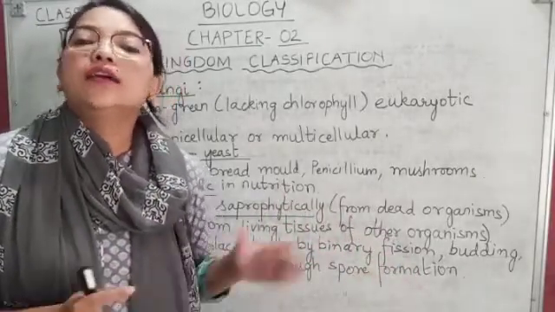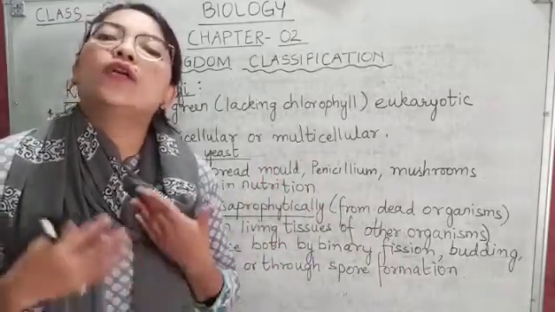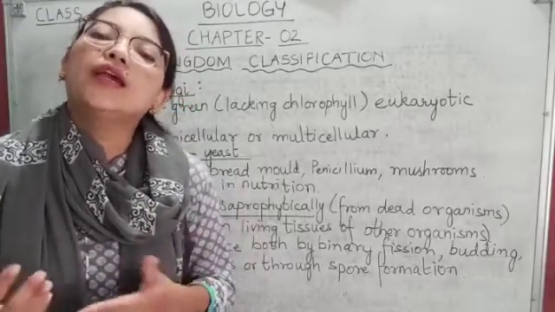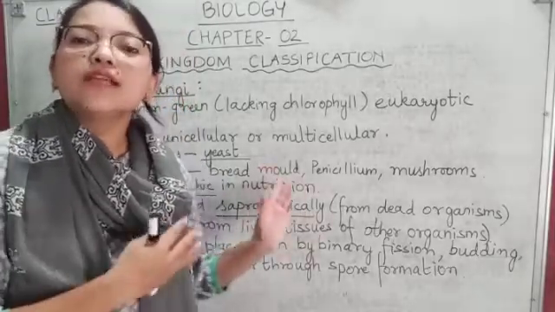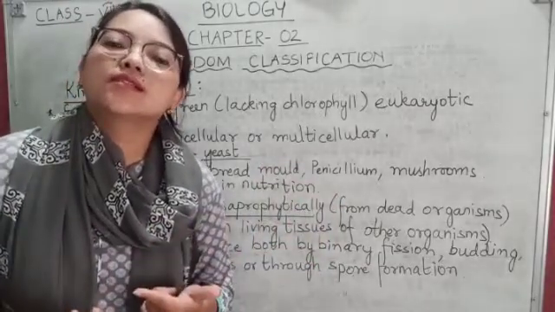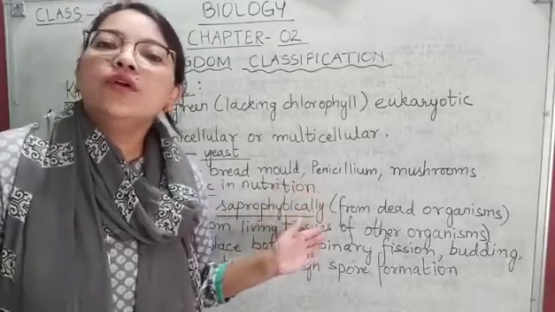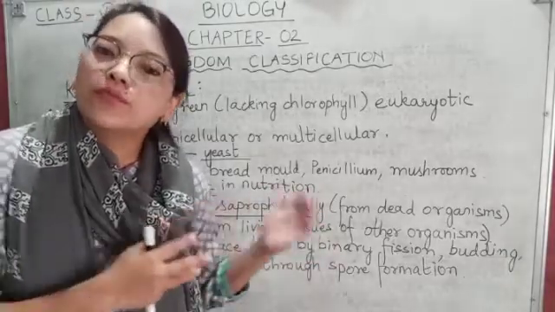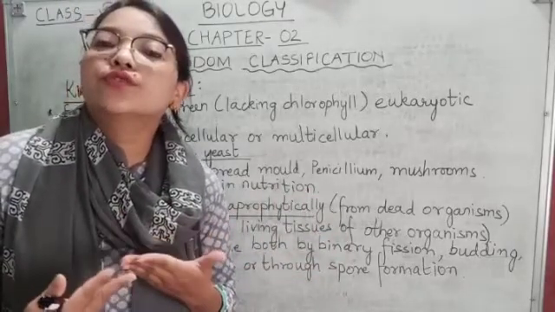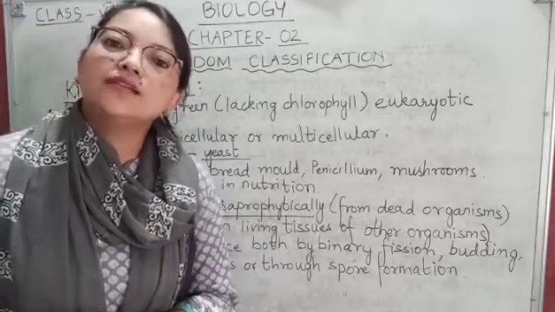Just now I told you about a unicellular fungus, which is yeast. Yeast reproduces itself by budding. And the multicellular fungus bread mold reproduces itself by spore formation. Now I'm going to tell you about the nutrition and reproduction in bread mold, so let us study that.